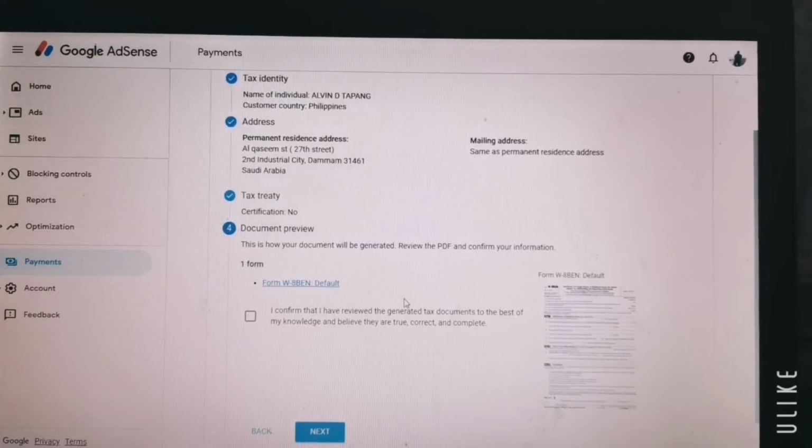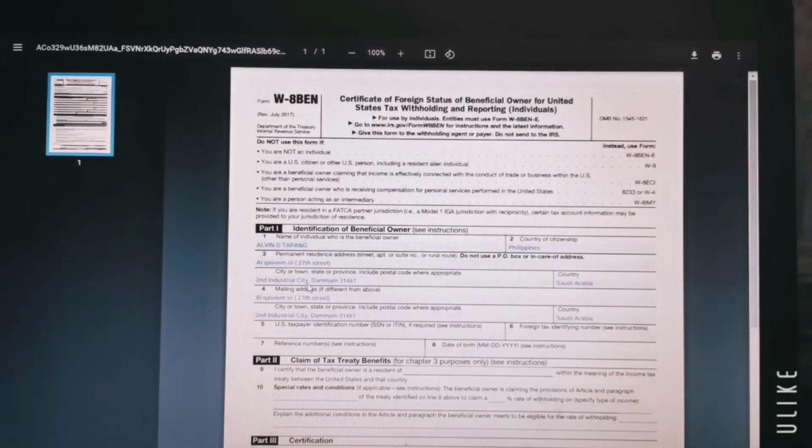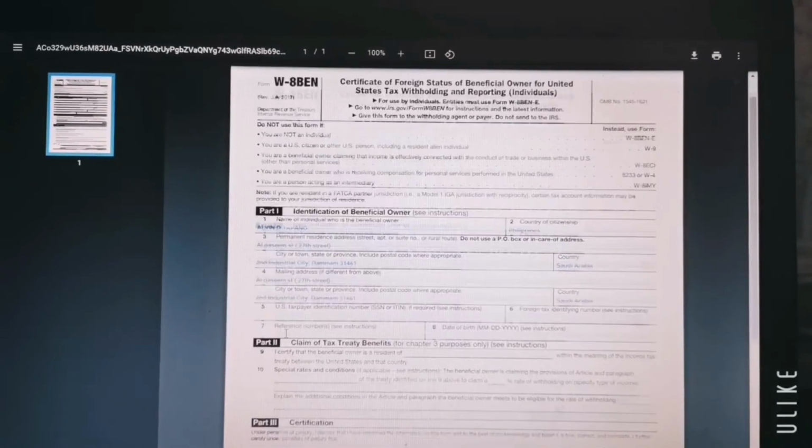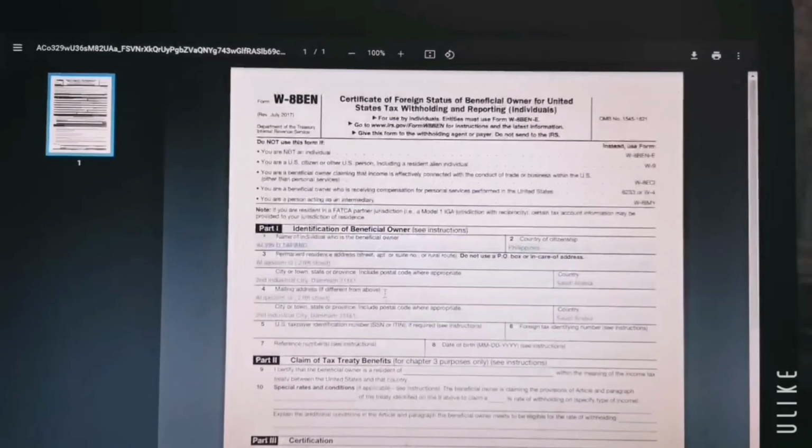It will show you the preview of the form. Let's open the form. This is the Certificate of Foreign Status of Beneficial Owner for United States Tax Withholding and Reporting, Individual. My name is here, my country of citizenship, the country where I am resident now, and my addresses. If you want to print, you can print. This is printable.